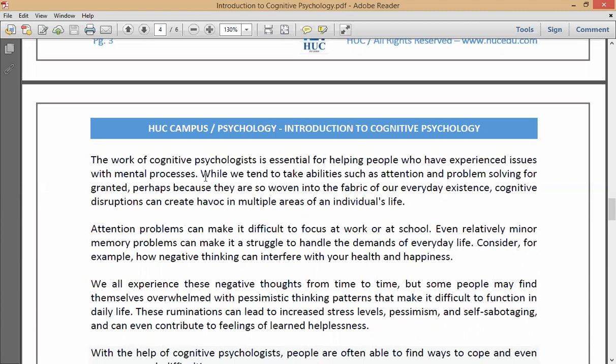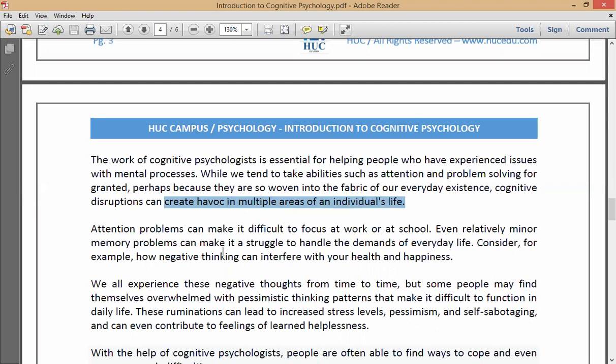If you just go through the para very carefully, you can see that it's a very common thing in our society that when people have any disabilities in attention, that means if they have difficulty focusing on a particular task, they just neglect it and continue with their day-to-day work. But actually that can result in a lot of havoc in multiple areas of an individual's life. If you neglect that problem, it can affect multiple areas of an individual's life.